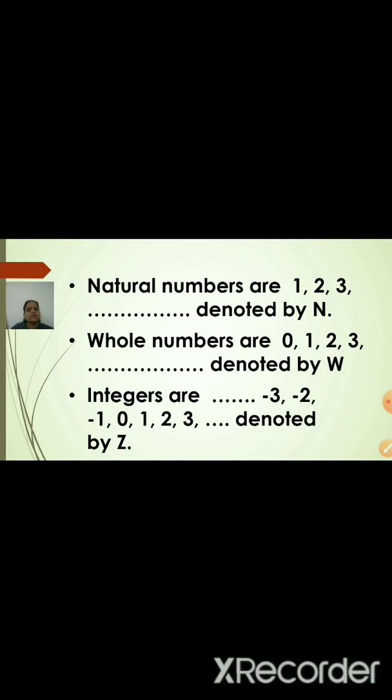The whole group becomes integers, and we denote it by capital Z. So natural numbers start from 1, 2, 3. If you add 0, it becomes whole numbers, and if you add the negative numbers to that, it becomes integers. Till here you have already done in your 8th standard.